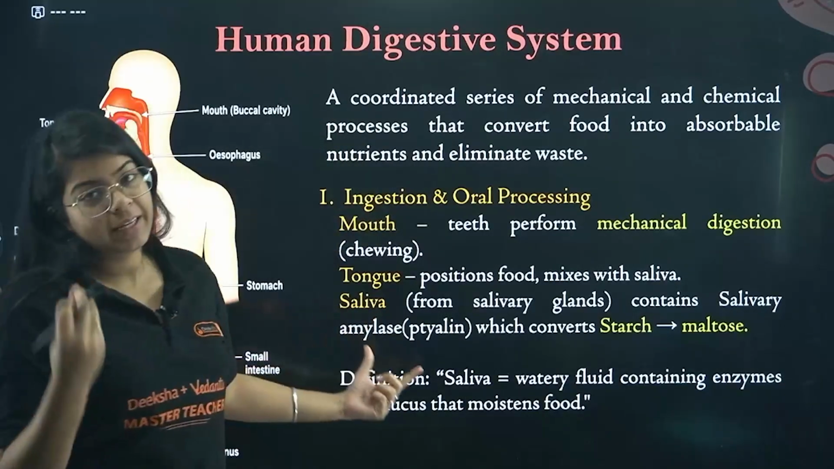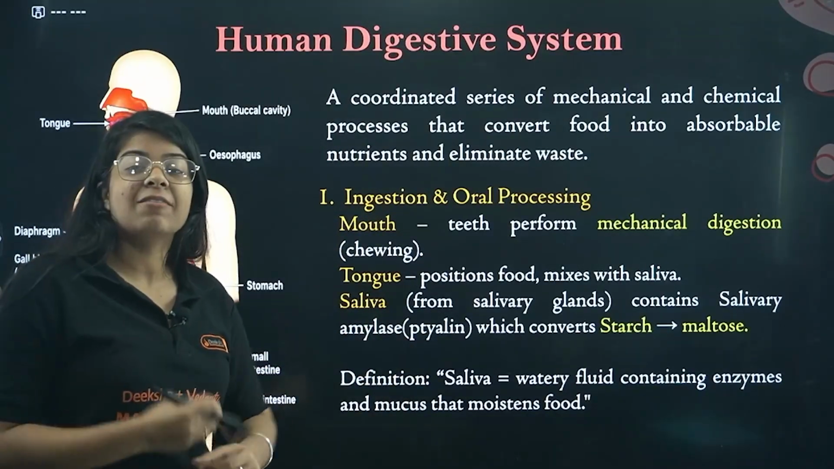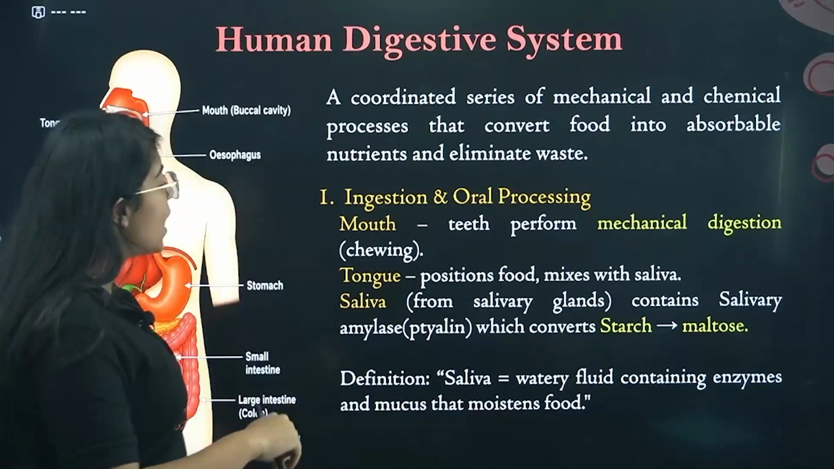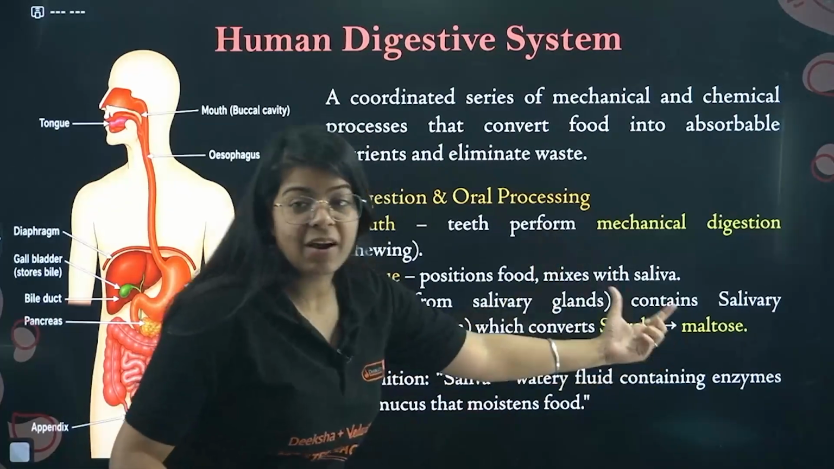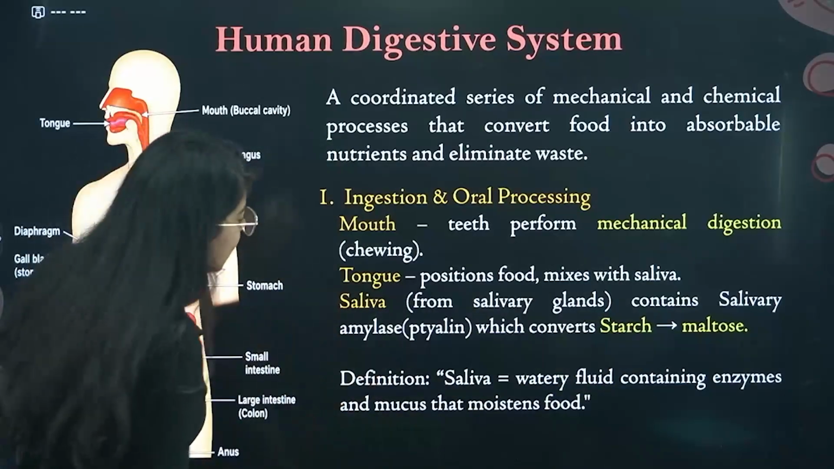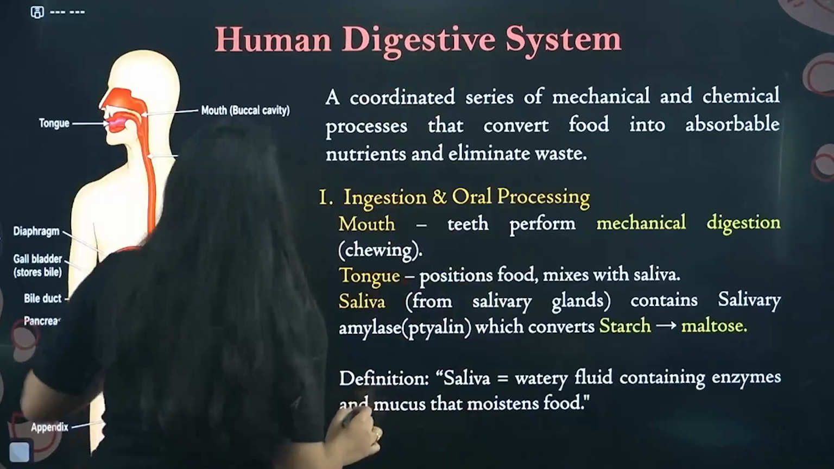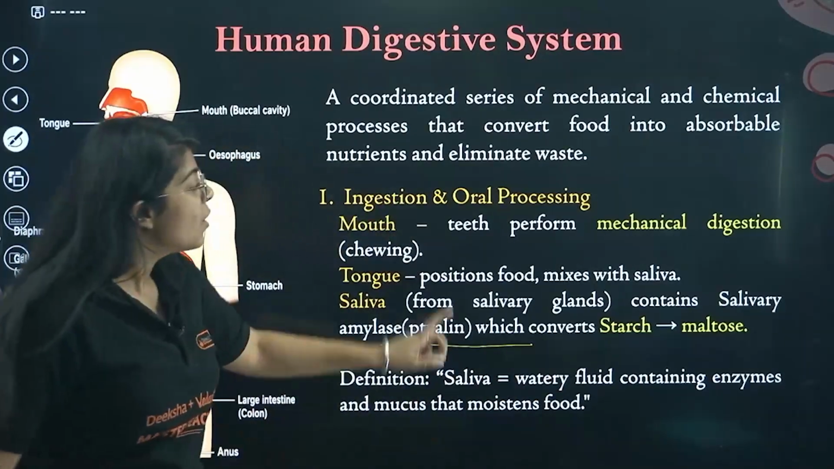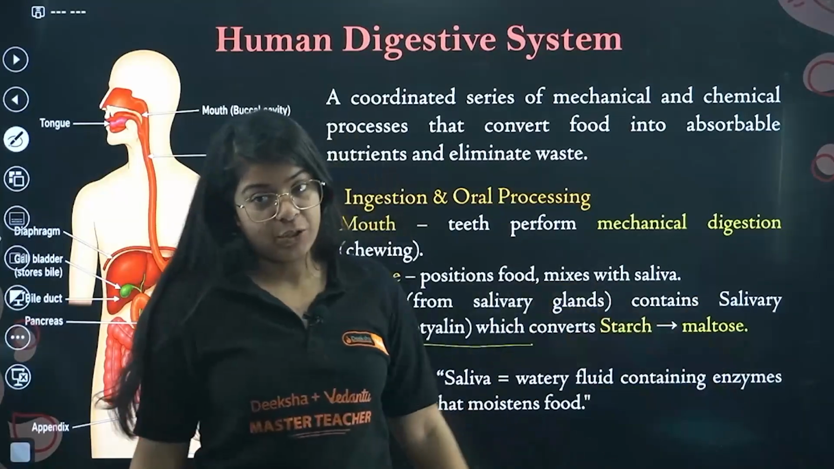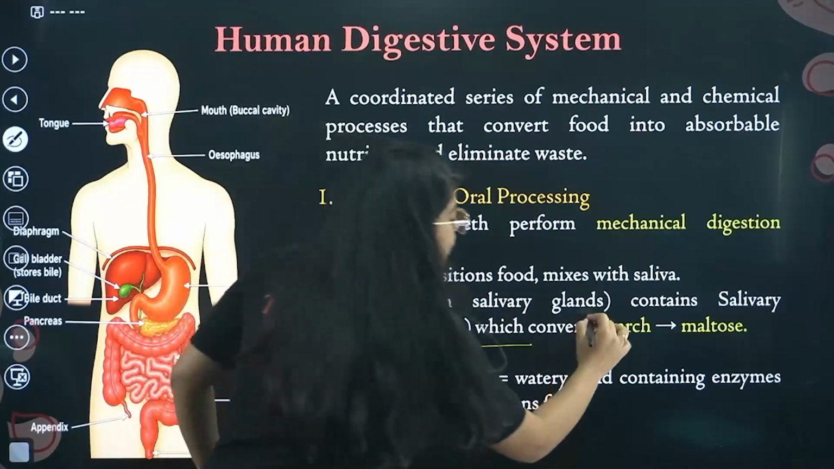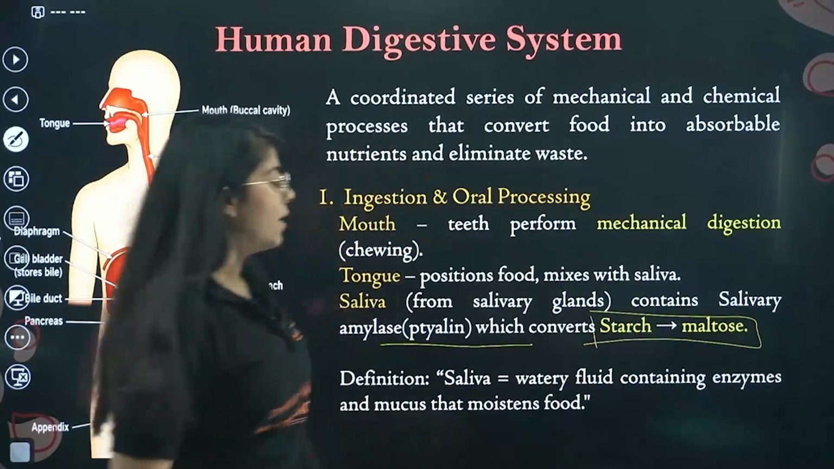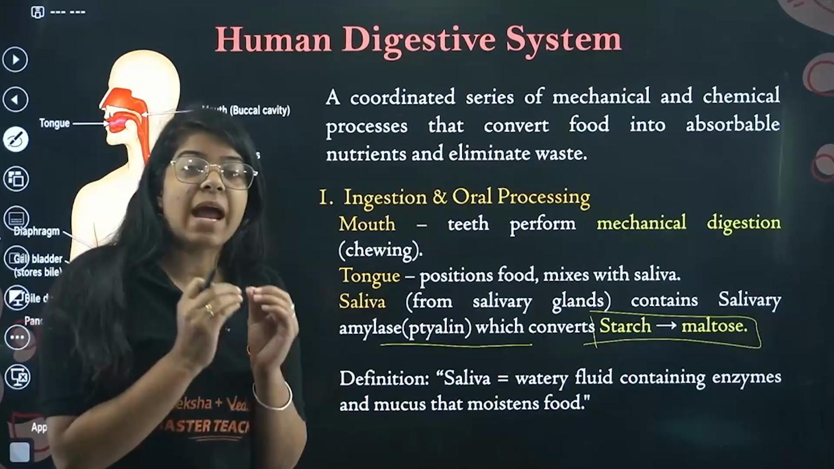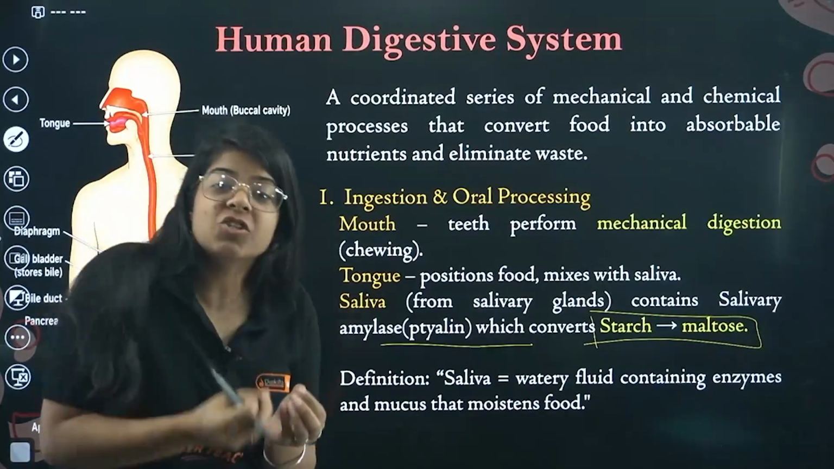Then we also have saliva. Saliva comes from salivary glands. We have two salivary glands somewhere here. This saliva contains salivary amylase, that is ptyalin, which converts starch into maltose. Starch into maltose. This is something that you have to remember. Saliva is a watery fluid containing enzymes and mucus that moistens our food.